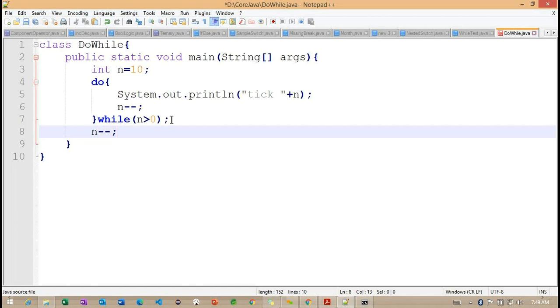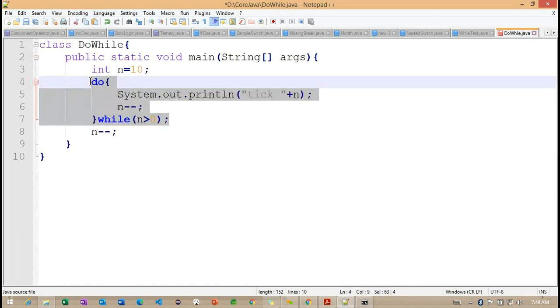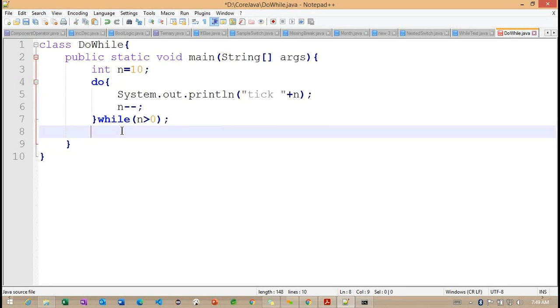Basically, it is of no use if we decrease outside, because this is outside of the do while block here. So it is no use whenever we define it outside of this block. Getting the point. So we need to think very carefully.